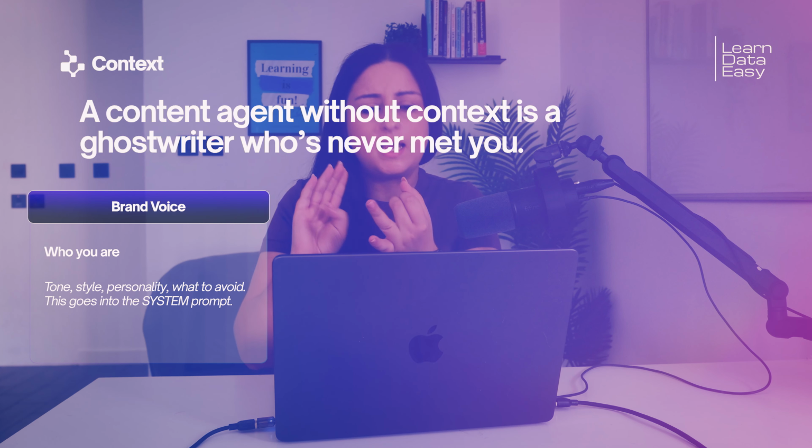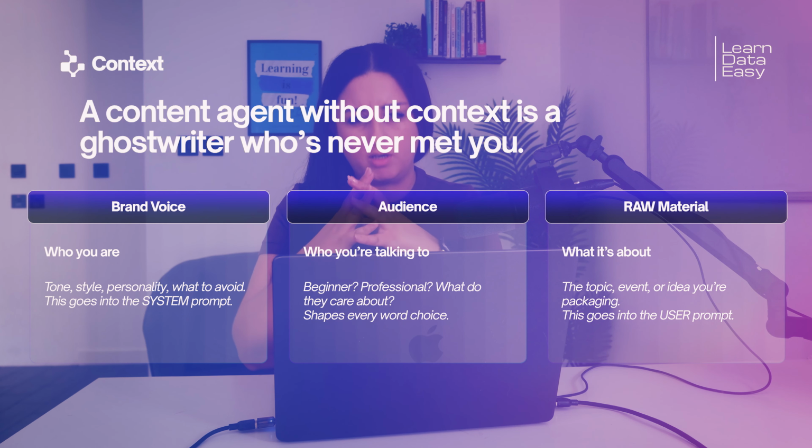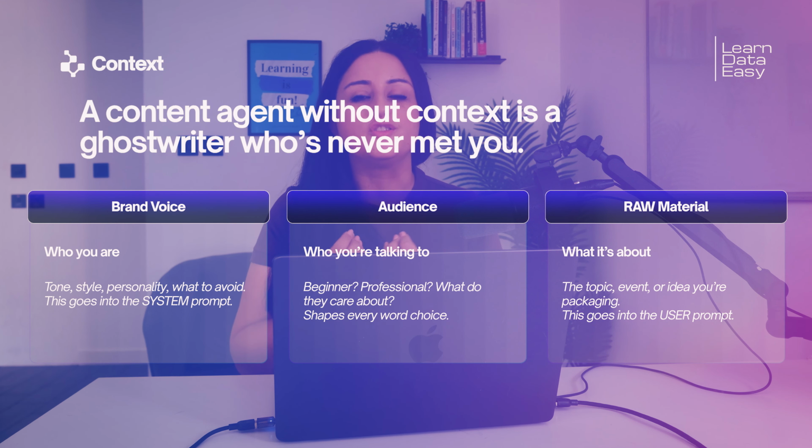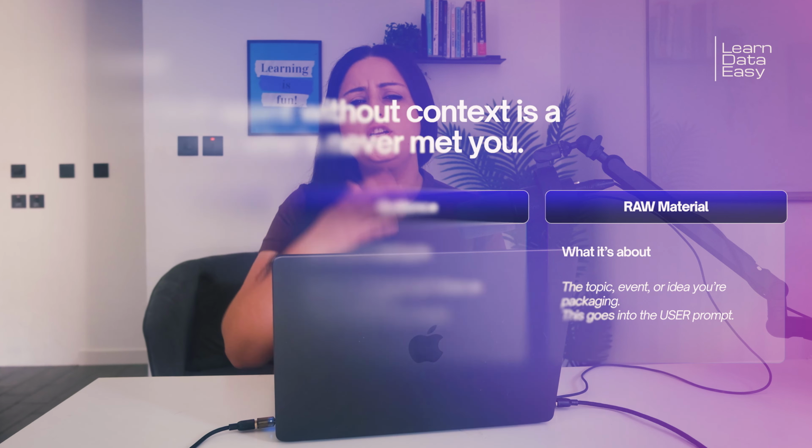Now, before we ask for content, we give the AI 3 things. So there's the brand voice, our audience, and the raw material. And the brand voice is who we are. The audience is who we're talking to. The raw material is what the content is actually about. And when you give the AI those 3 things before asking for anything, the output changes completely.